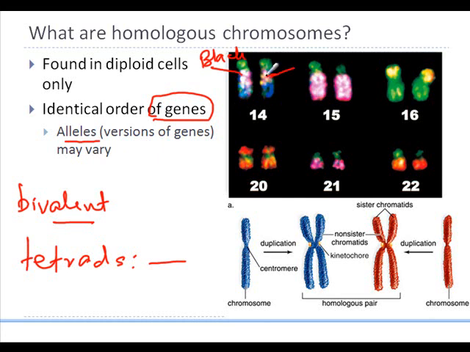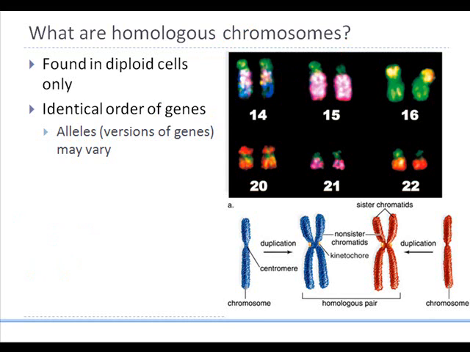On the other hand, the other locus on the other chromosome may actually have blonde hair. But because black is dominant, we will learn later on in the genetics chapter that black would be the expression of this individual. However, keep in mind alleles are the 2 versions of the gene. Sometimes if you have the same allele, for example, black and black on both chromosomes, then it's more like a pure form of the gene because there is no mixed genetic makeup. So this term of homologous chromosome was not present in mitosis.